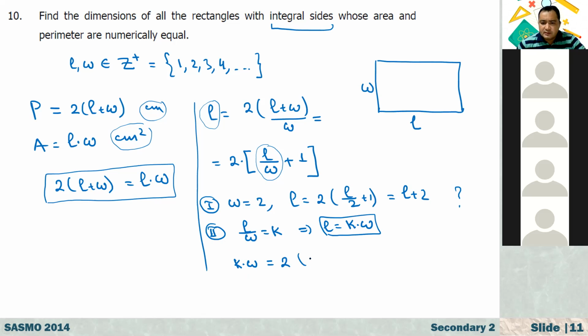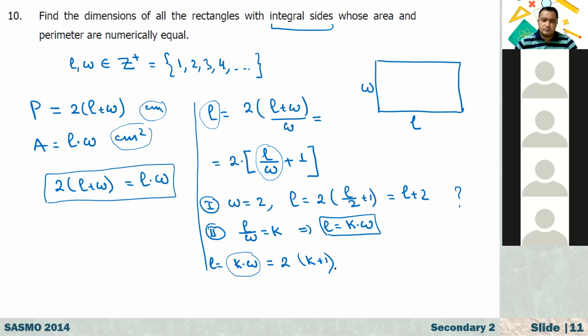That's equal to K. Now if L equals K times W, on the left hand side we have L, and on the right hand side we have 2 times, what is L over W? L over W is K. Here we have K plus 1, right? Is that correct?